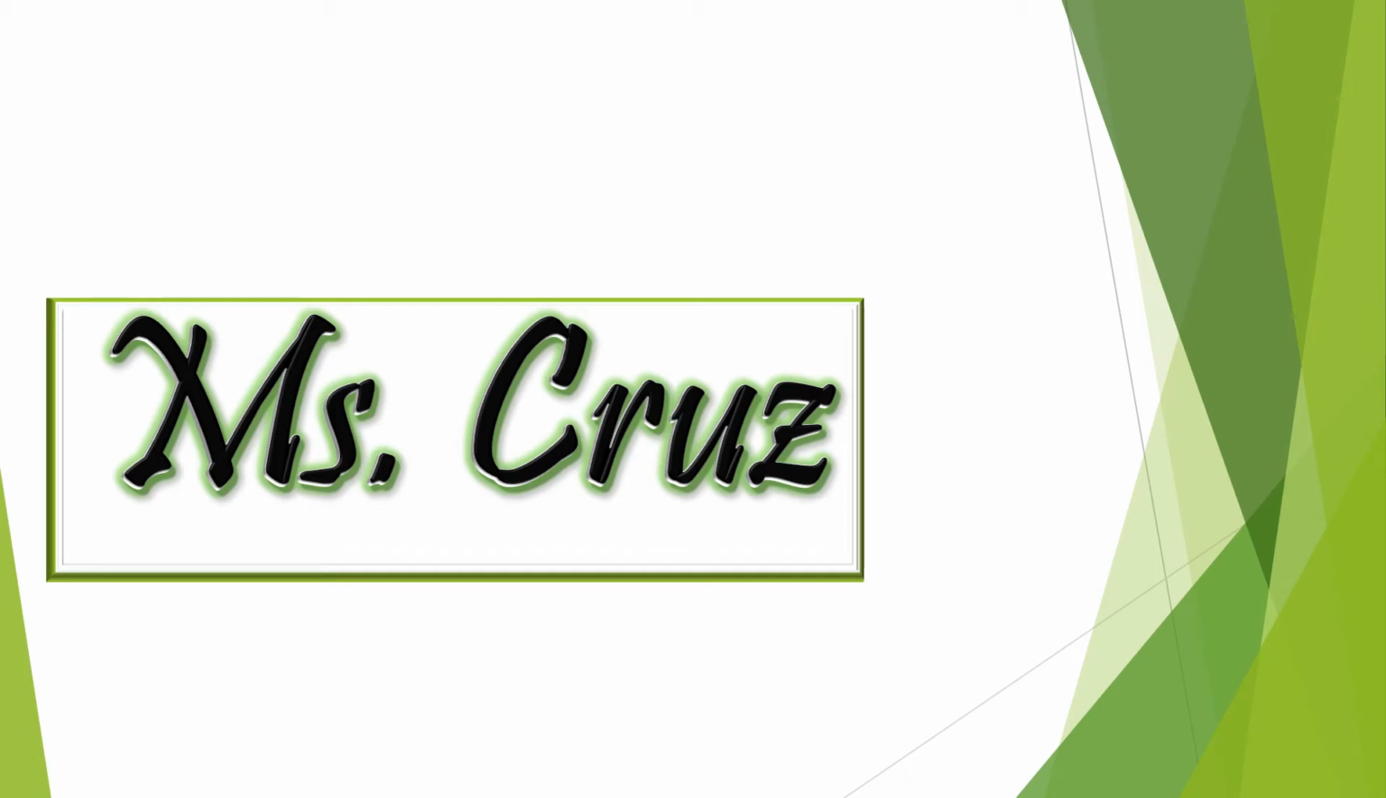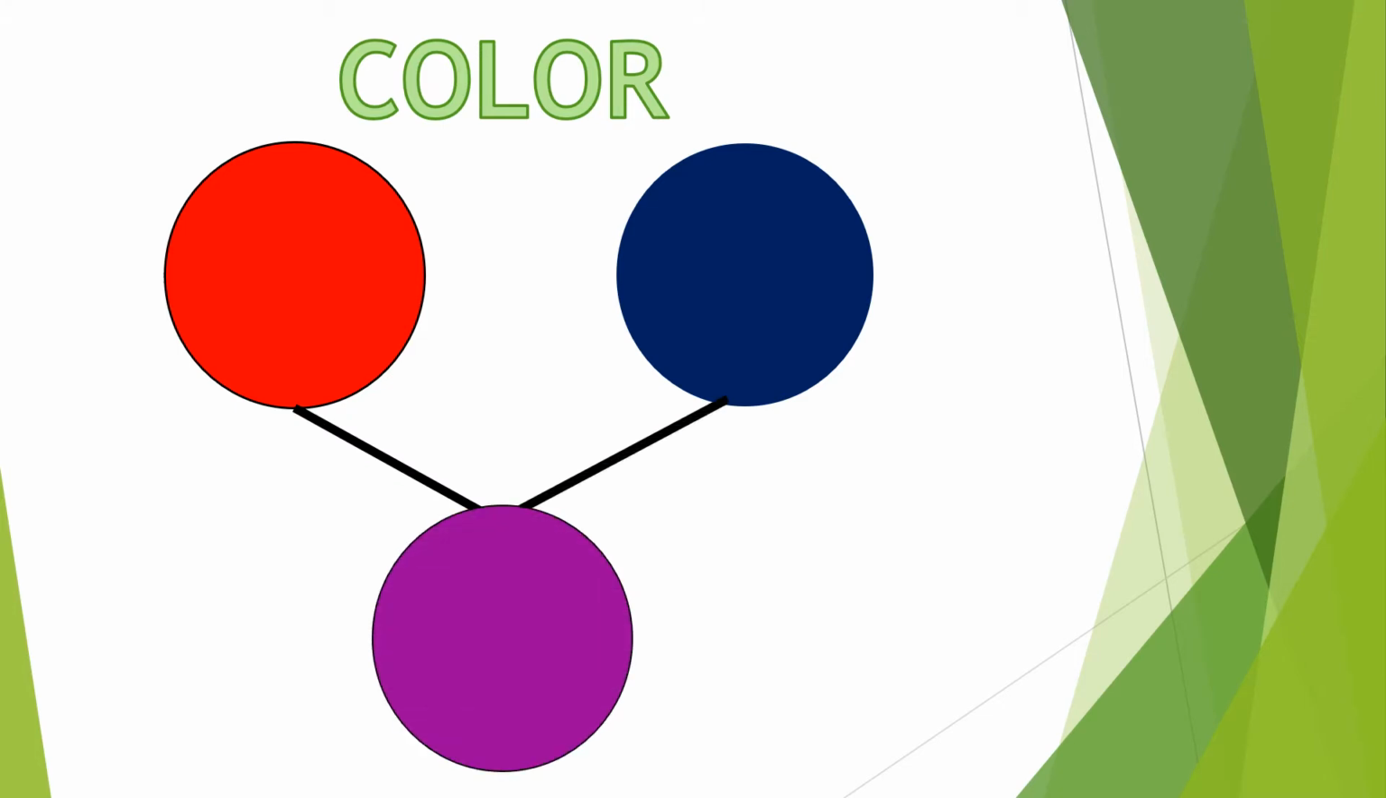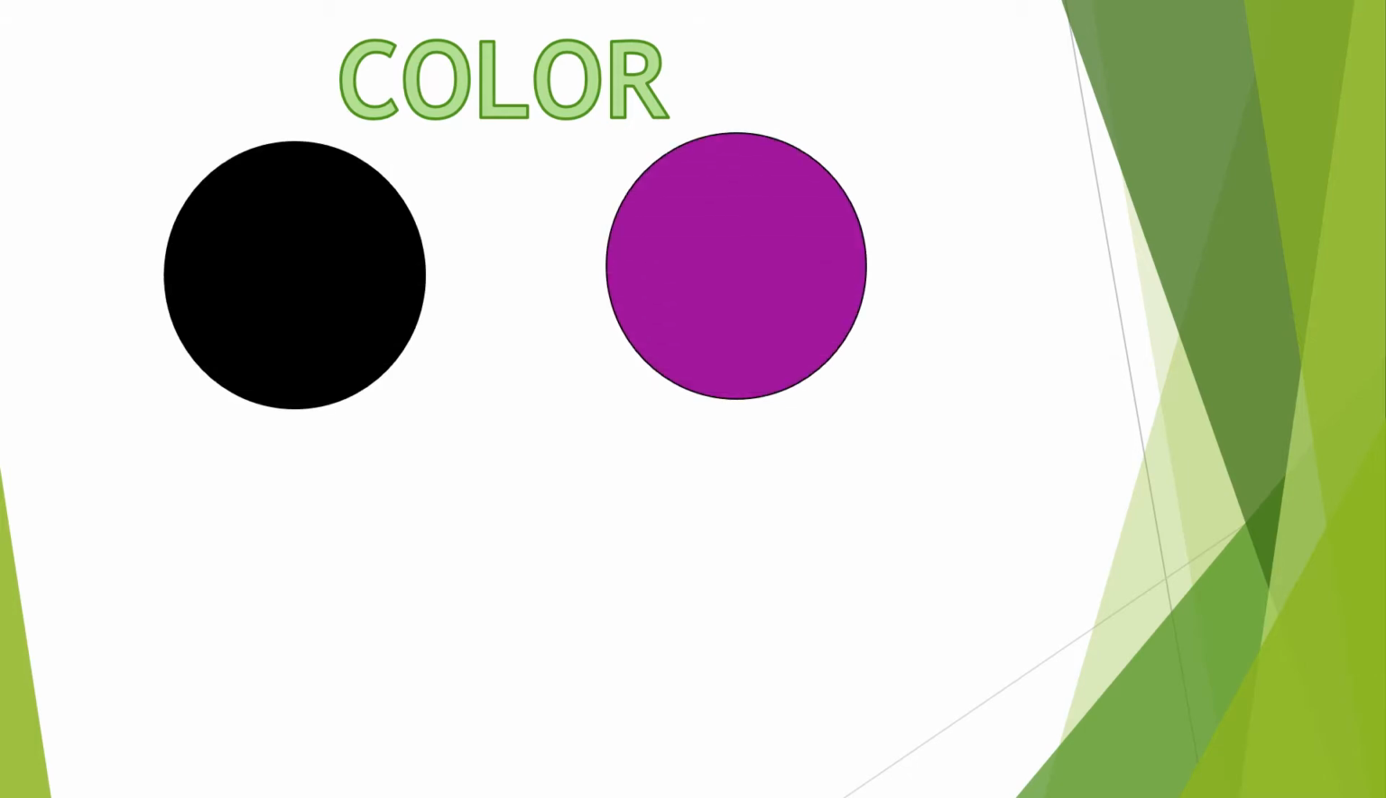But before we start our lesson proper, let's have a simple activity. I have here two primary colors. Now, if we combine red with blue, the result will be a blended color, a secondary color, violet. But what if we combine these two colors? We have an opaque color, we have the color black, and we have a secondary color, violet.